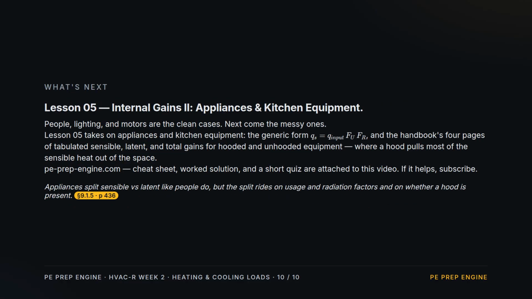Next up, Lesson 5, Internal Gains, Part 2: Appliances and Kitchen Equipment. There the generic form is input times a usage factor times a radiation factor, backed by 4 pages of tabulated gains for hooded and unhooded equipment, where a hood carries most of the heat away.